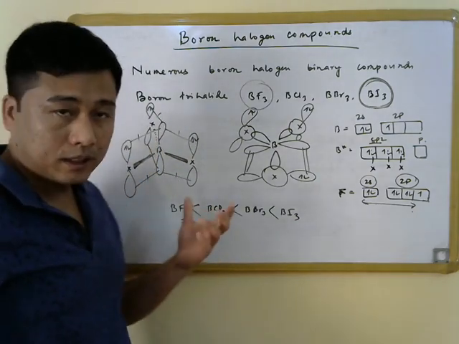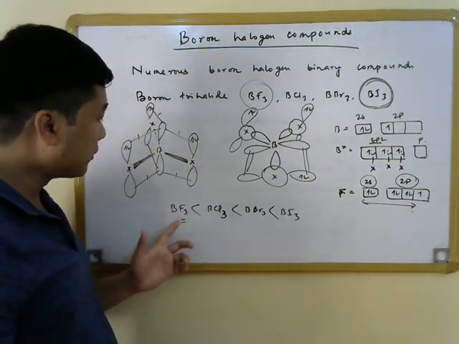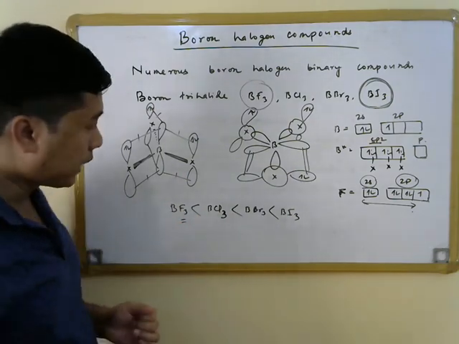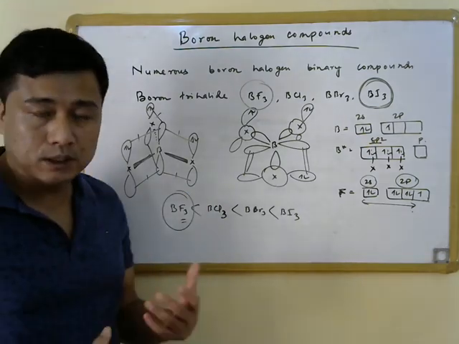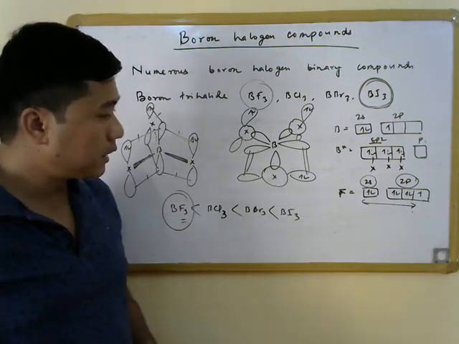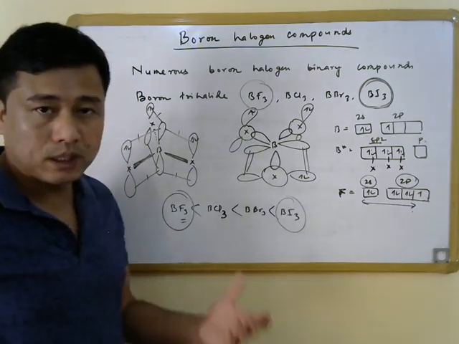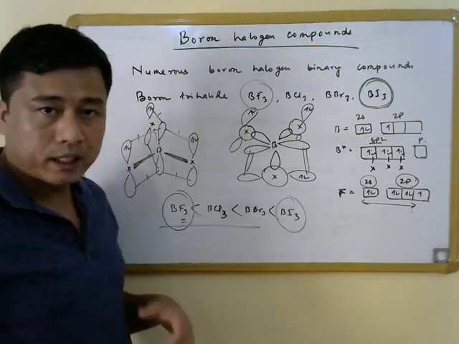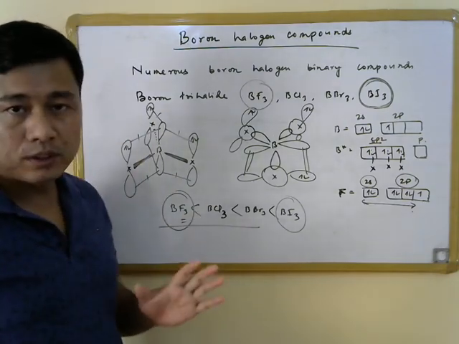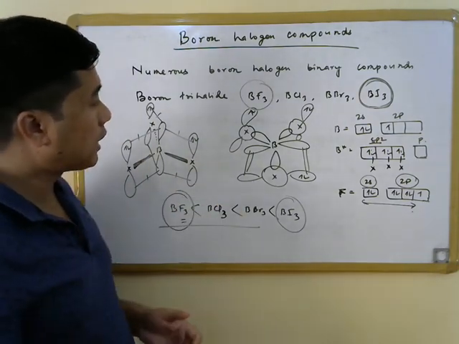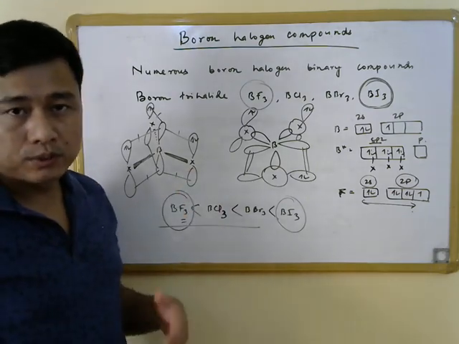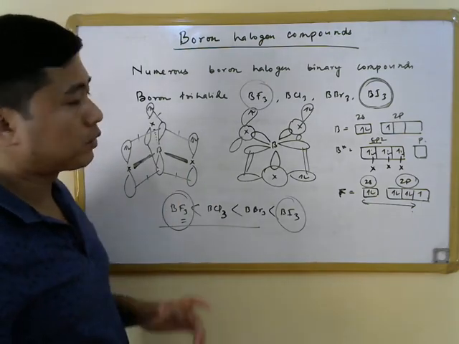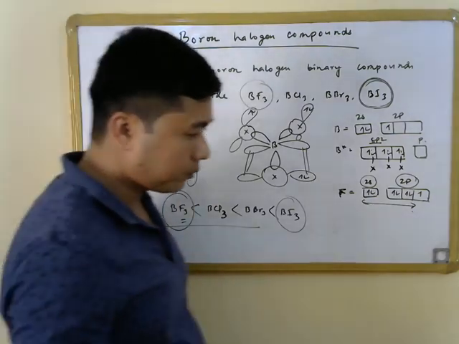Though if one looks at the electronegativity of the halogens and tries to decide the Lewis acidity of the boron trihalides, one would expect that BF3 has the highest Lewis acidity and BI3 has the lowest Lewis acidity, but that is not the case. The order is exactly reverse of that, and the reason for this difference in Lewis acidity is the p pi interaction between the halogen and the boron center in these boron trihalides.